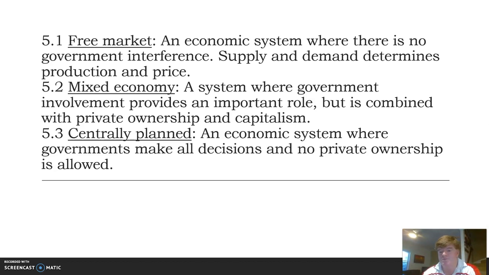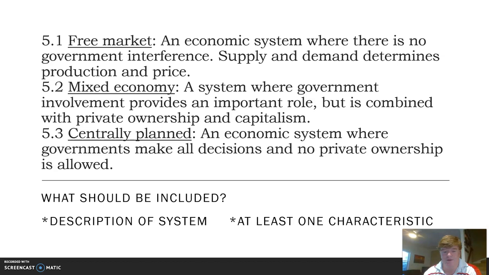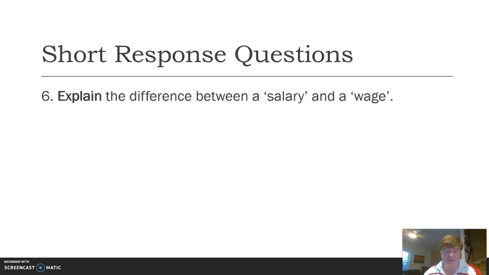And a mixed economy, which is probably the most common, is an example of both. There's private ownership of resources and capitalism companies, but there is also government involvement. So we might see that, for example, in Australia, there are government rules, the government pays social security to people. There's a combination of the two. Okay, so that's what we're looking for in the answer, description of each system and a characteristic. So a characteristic being, for example, no government interference for the free market answer.